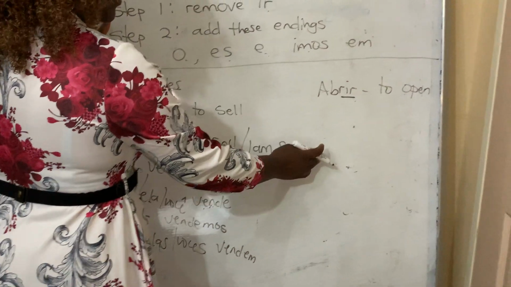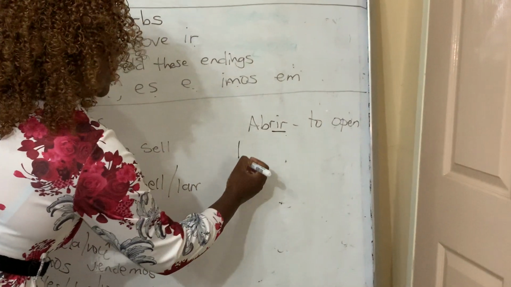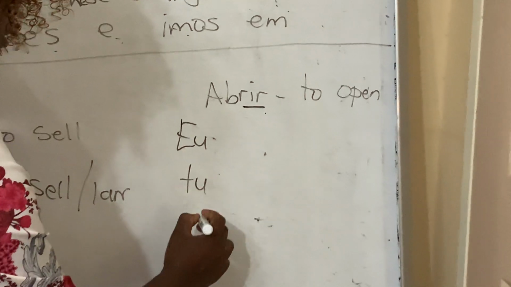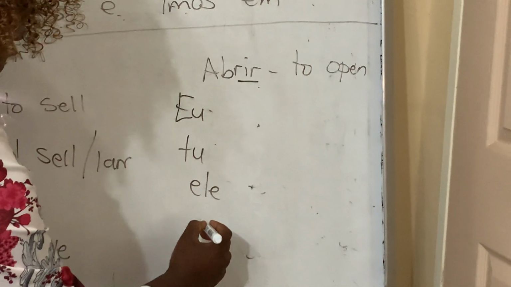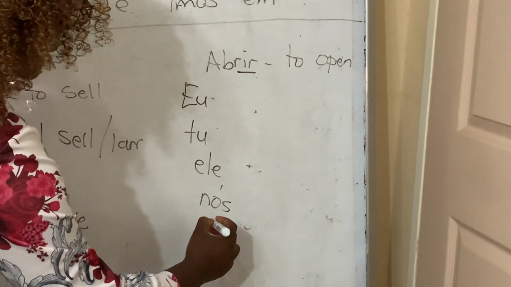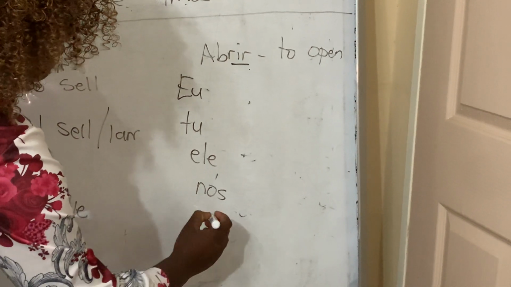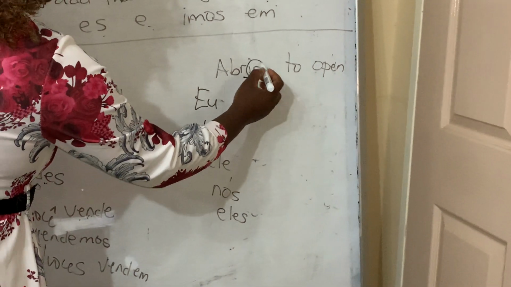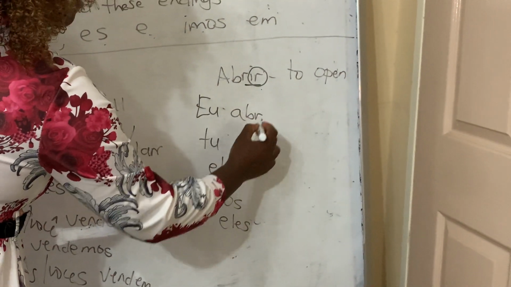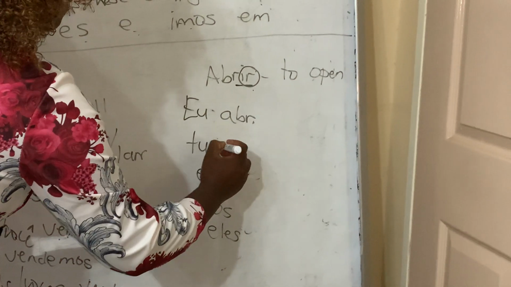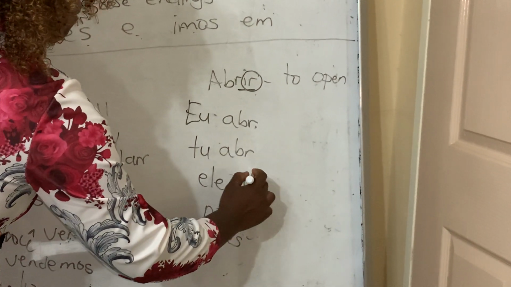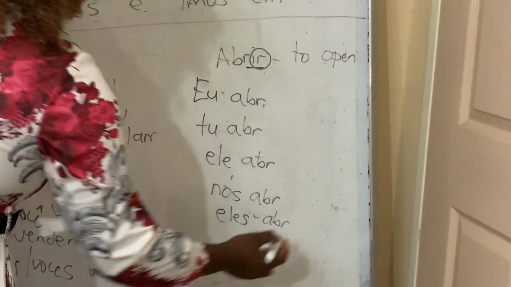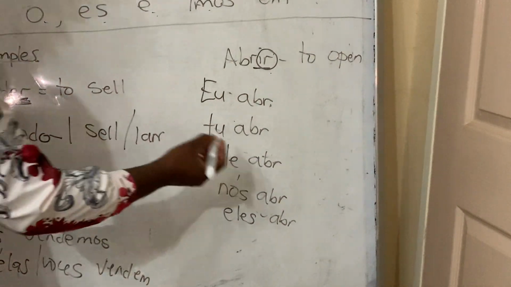Now, let's go to abrir. Same applies. We put our pronouns going down. Here I'm just going to put ele representing the 3 and then eles there. So after removing IR, I end up with abr. Like that. The next step is to put the endings.